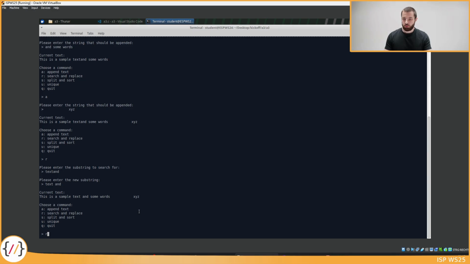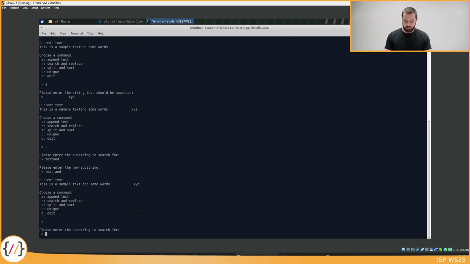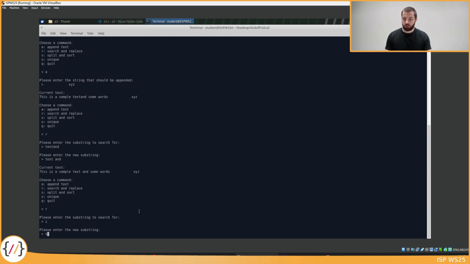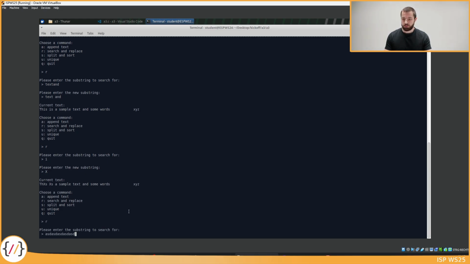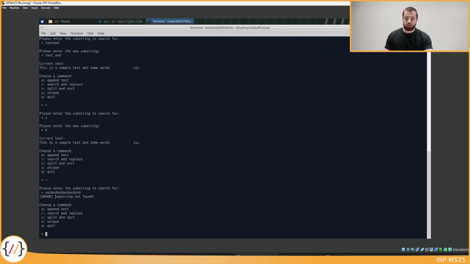I can also replace just letters. So let's go ahead and just replace lowercase i with uppercase X. And we see that all occurrences of lowercase i were replaced with uppercase X. If you search for a word that does not exist, or search for a substring that does not exist, you will get an error message, substring not found, and the user will be thrown back to the main menu where the user can choose another command.